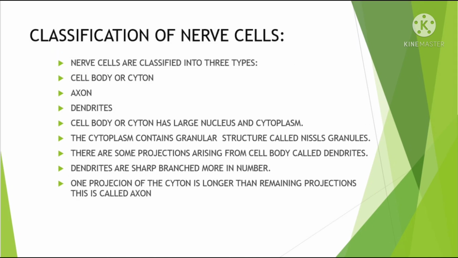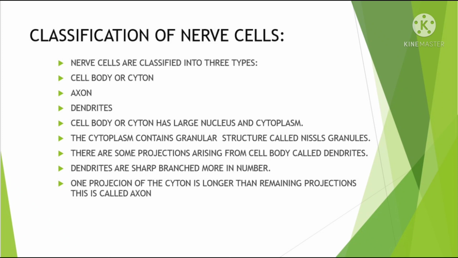Classification of nerve cells. Nerve cells have three parts: cell body or cyton, axon, dendrites. Cell body or cyton has a large nucleus and cytoplasm. The cytoplasm contains granular structures called Nissl's granules.